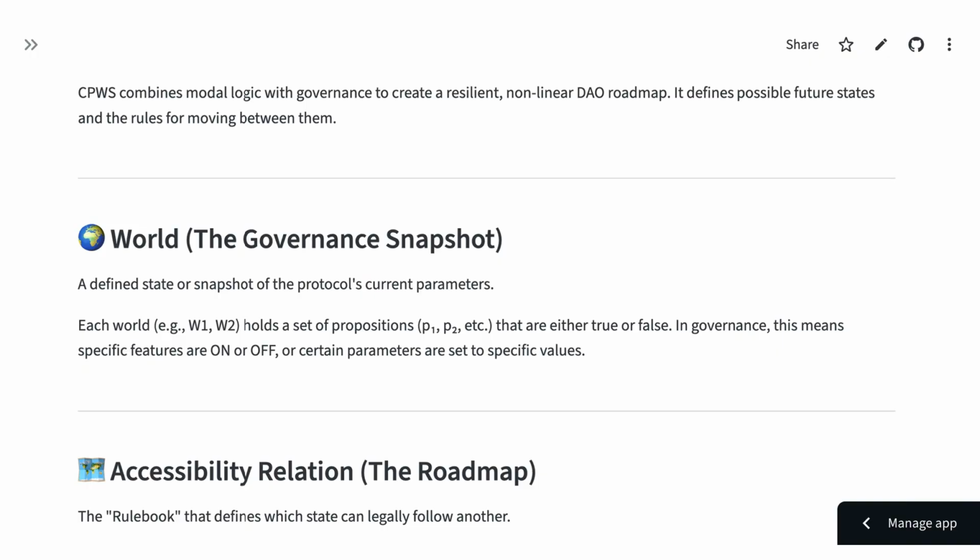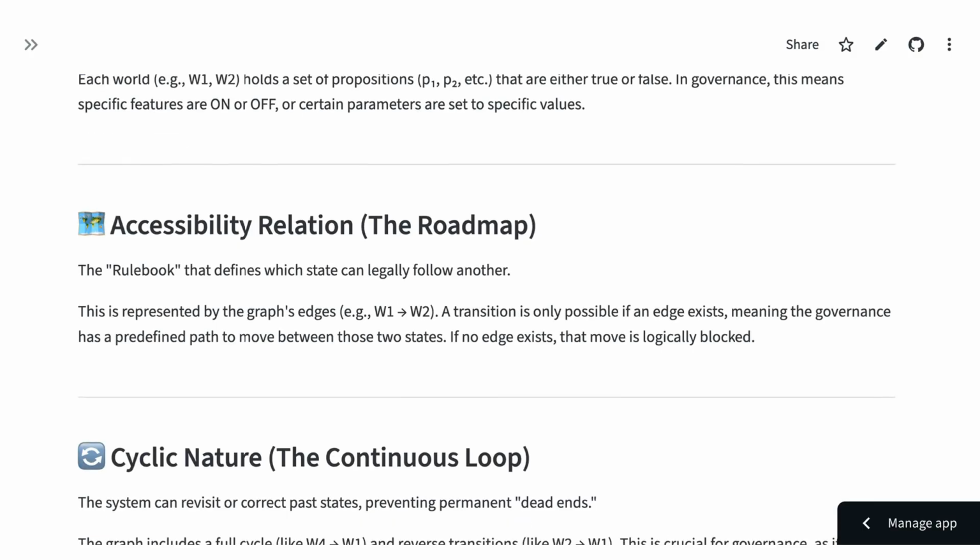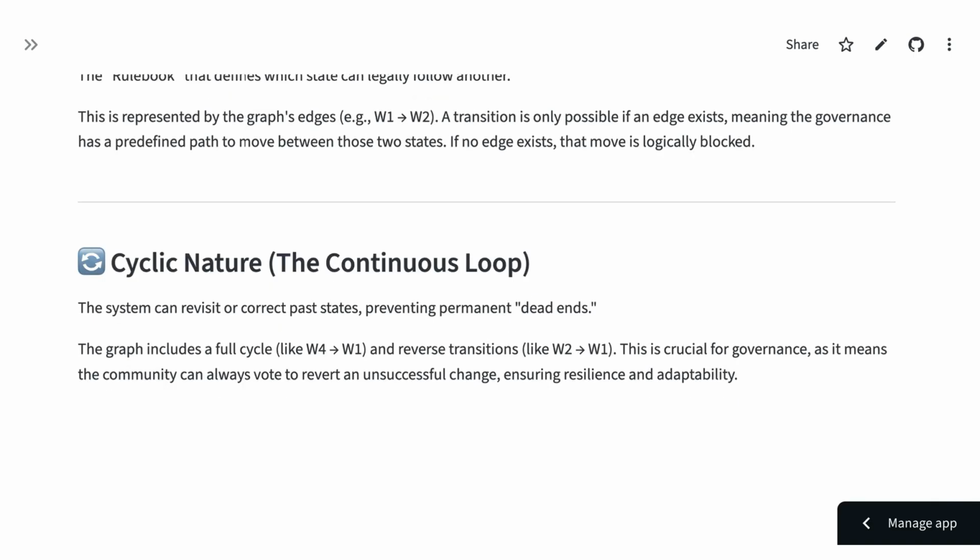Accessibility relation, the roadmap. This is the rulebook that defines where we can move next. On the governance map, can we move from world 1 to world 2? The accessibility relation determines the possible transitions. Cyclic nature, the continuous loop. Crucially, the system allows for a continuous loop. If we make a change that doesn't work out, the governance is designed to loop back and fix it, preventing permanent dead ends. With that context, let's go to tab 1, System Status, to get started.